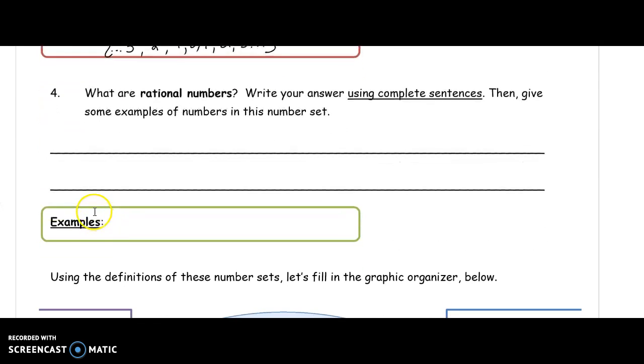The last number family we're going to talk about are rational numbers. A rational number is any fraction or whole number that is not being divided by 0.